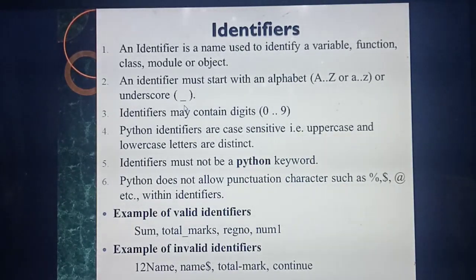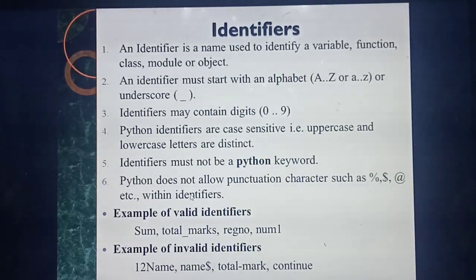Understood? Next point, it is not a Python keyword. Keyword means some reserved words, for example if, else, for. These we can call keywords. So if you are giving some name, it must not be a Python keyword. Understood? Then next thing, Python will not allow punctuation characters. That means symbols, maybe percentage or dollar or at, or whatever it may be. Okay. So punctuation symbols are not allowed in which one? Identifier.